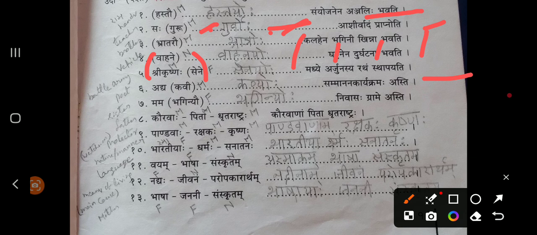Then only you will learn Sanskrit very easily. Otherwise, if you just blindly fill Shashti Vibhakti dual form, plural form and singular form and leave it as it is, then you can't learn Sanskrit. Right? You are just doing homework for namesake. But if you want to really learn Sanskrit, you need to know the gender, meaning and understand the sentence.